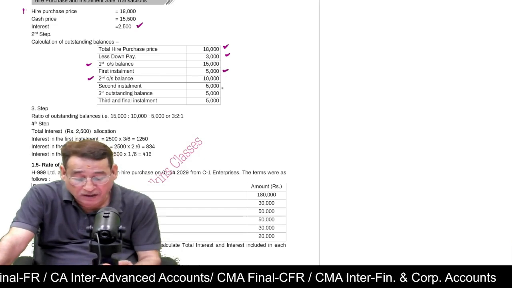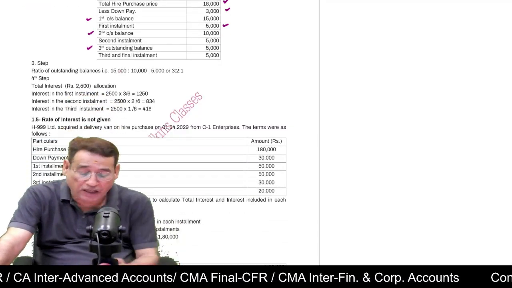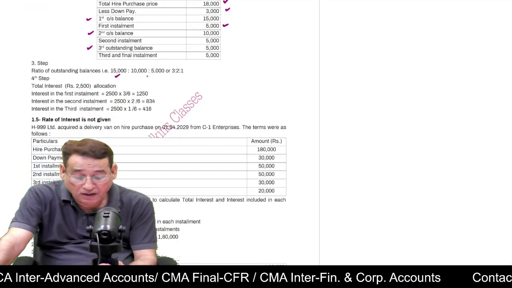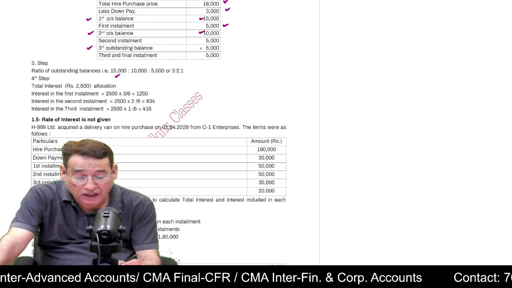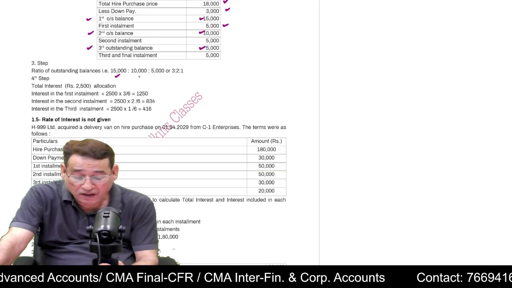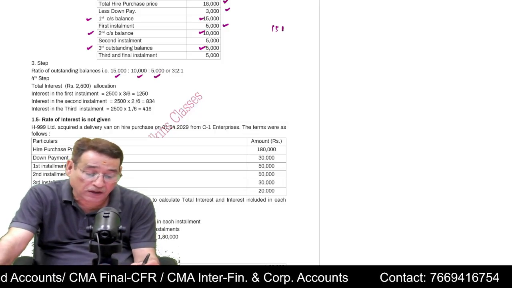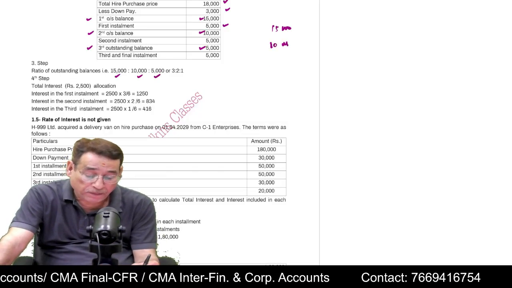Then similarly, you will get the third outstanding balance. Now, whatever outstanding balances are there, you write them: 15,000, 10,000, and 5,000.